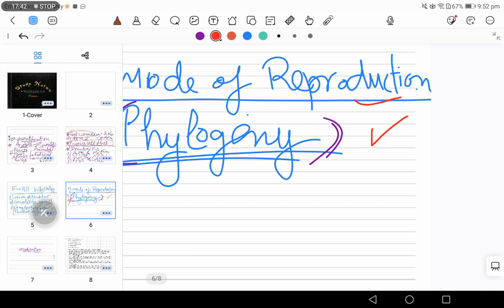But mostly, if you want to divide or classify something according to R.H. Whittaker, he said if you want to classify any species, first see its mode of nutrition, whether it is autotrophic or heterotrophic.